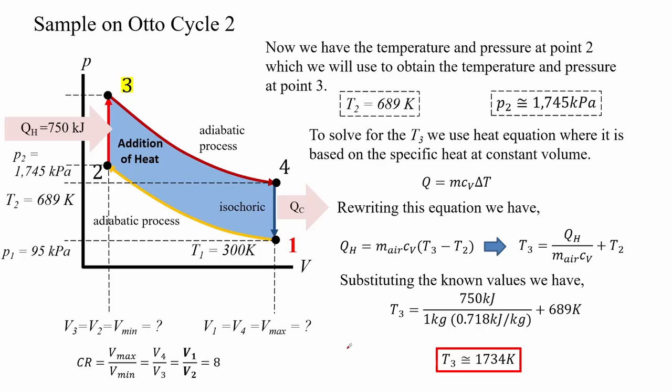Now we have the temperature and pressure at point 2, which we will use to obtain the temperature and pressure at point 3. To solve for the T3, we use the heat equation where it is based on the specific heat at constant volume. Rewriting this equation and substituting the known given values, we have that the temperature at point 3 is about 1753 Kelvin.